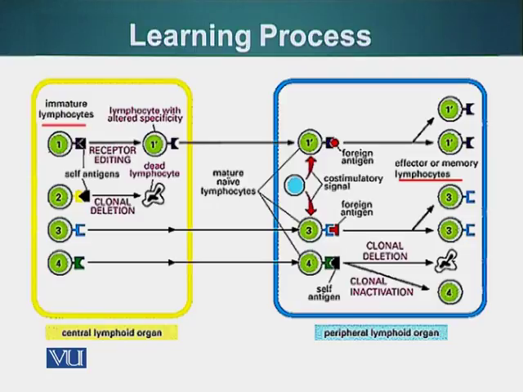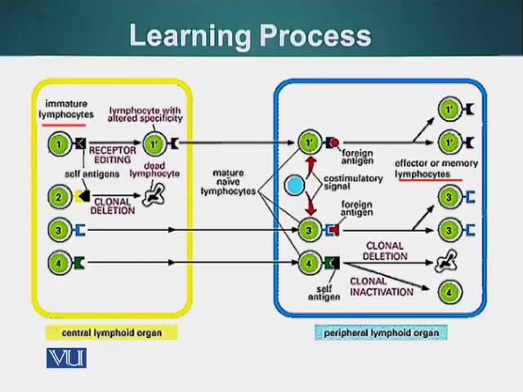So if in case number 1 the B cell recognizes a self molecule with its B cell receptor or IgM molecule present on its surface, it will be given a chance to edit its receptor, which is basically our future antibody. If that receptor editing is successful, the B cell will be allowed to move to the peripheral lymphoid organ.